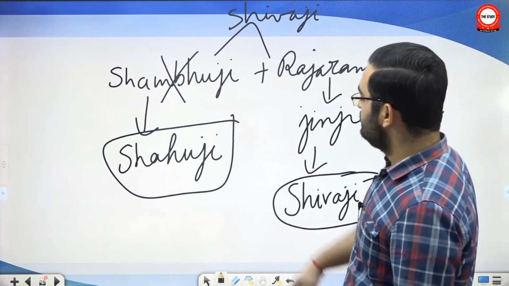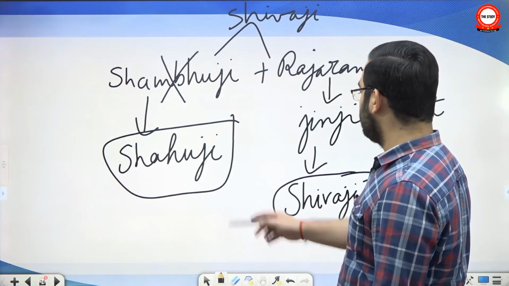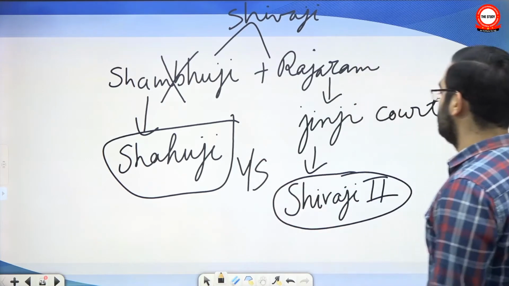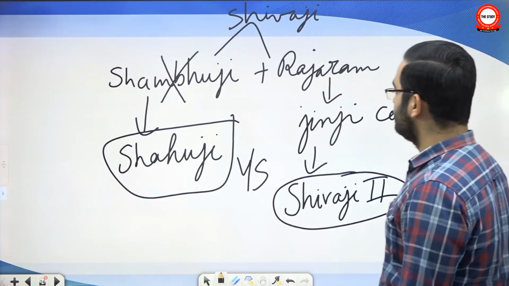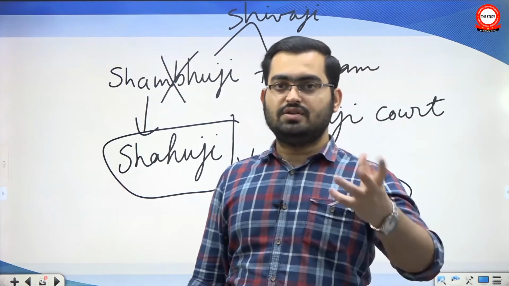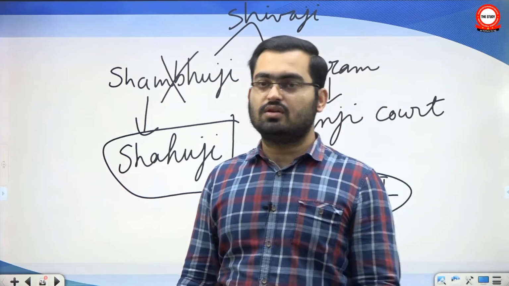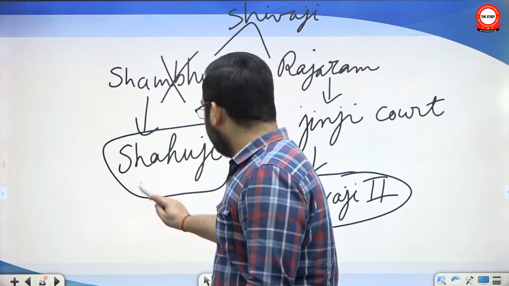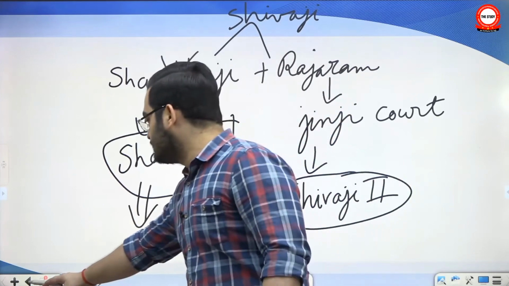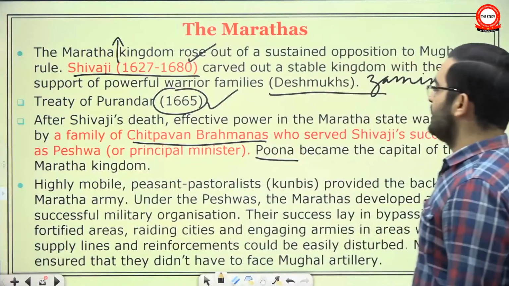And when Shahuji was released after the death of Aurangzeb, he came back, and there was this civil war between the followers of Shahuji and followers of this minor Shivaji II. And basically his mother Tarabai was the main magnet around which the Deshmukh class was organizing. And in this situation of confusion, Balaji Vishwanath, the Chitpavan Brahmin Peshwa that we talked about here, comes into picture.